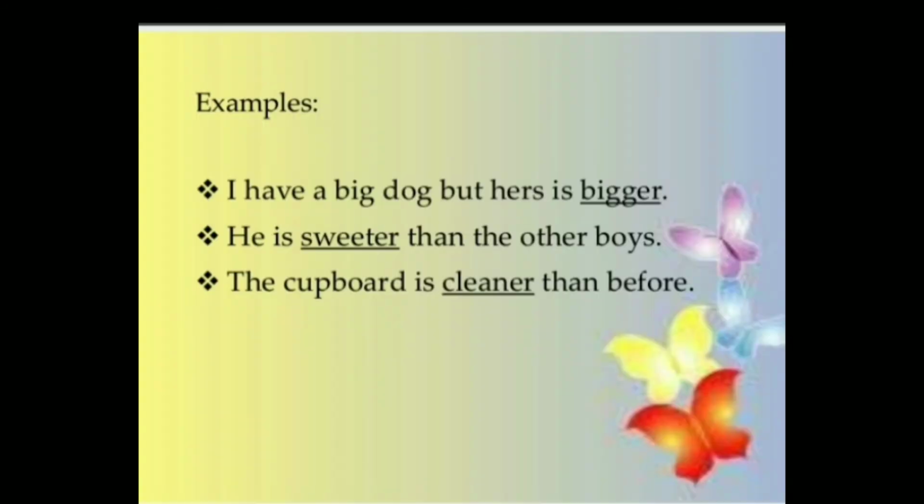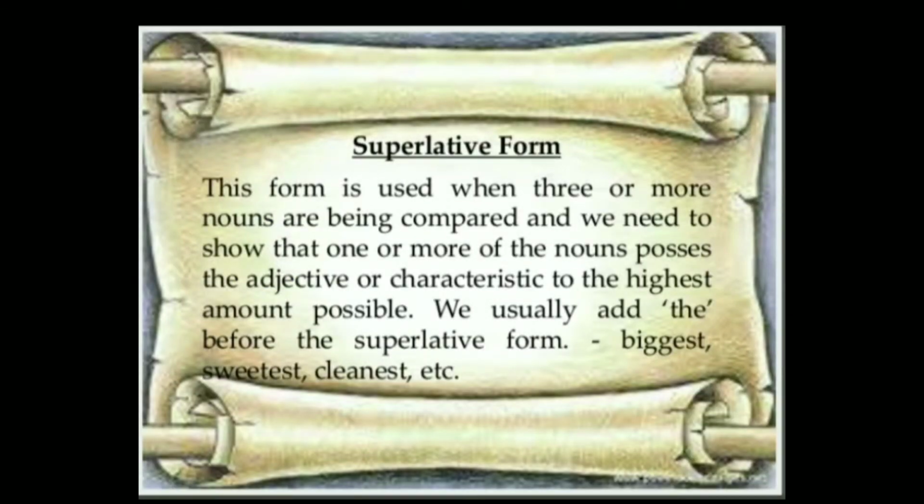I have a big dog, but hers is bigger. He is sweeter than the other boys. The cupboard is cleaner than before. Here, bigger, sweeter and cleaner are comparative form of adjective. Superlative form of adjective.